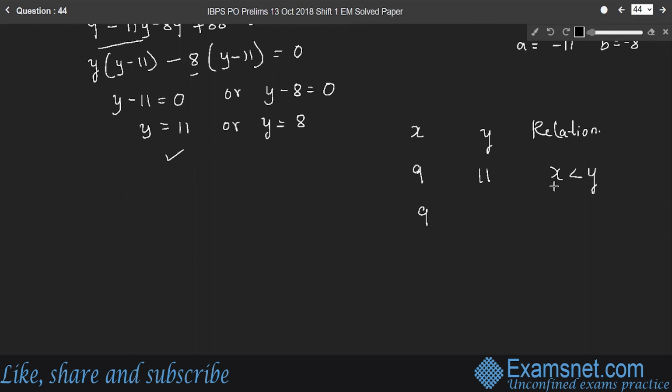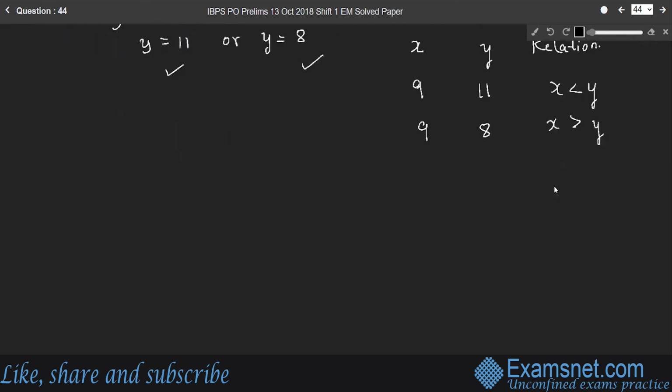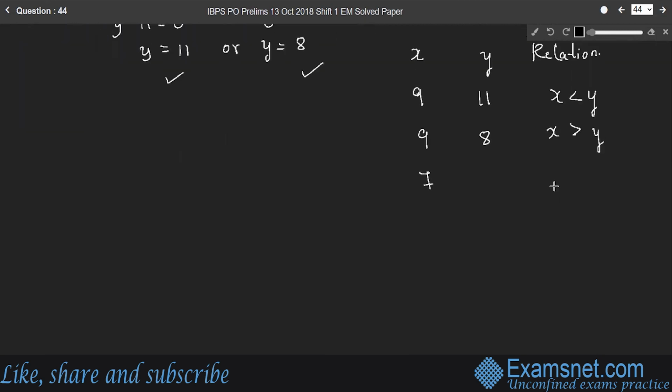If again the value of x is 9 and y is 8, then x becomes greater than y. So what is the next value of x? 7. If the value of x is 7 and y is 11, x will be less than 11, that is y. If x is 7 and y is 8, again x is less than y.